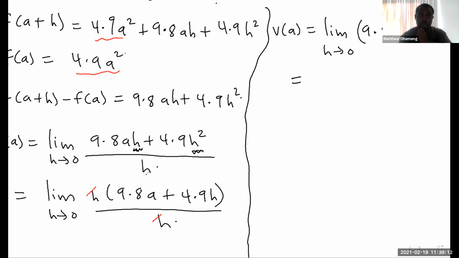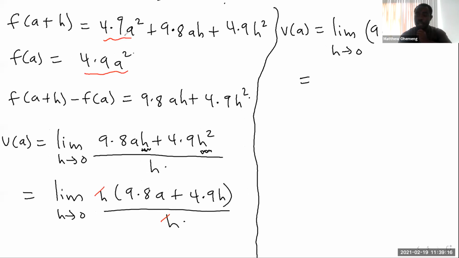The step before. Oh, this one, the 4.9 a squared, you mean? Is it this? Oh, yeah. So I'm doing f of a plus h minus f of a. So it's this top here minus this down here, right? So 4.9 a squared minus 4.9 a squared, they will cancel out. You see, that's how I got it. I hope it makes sense now.